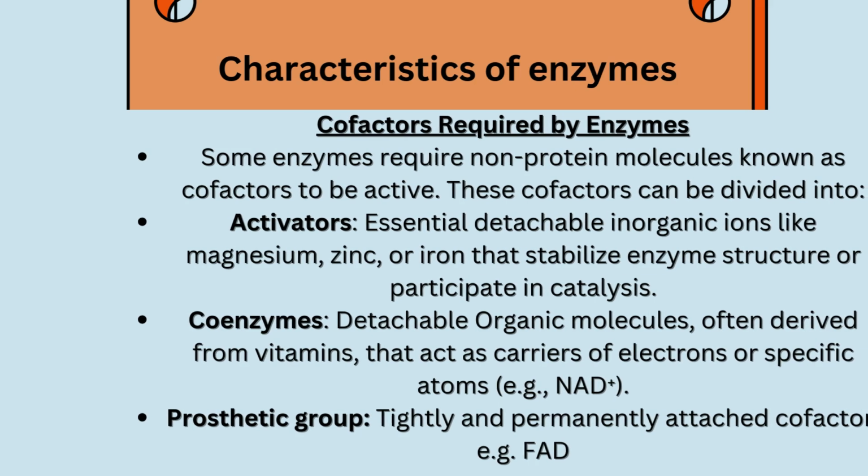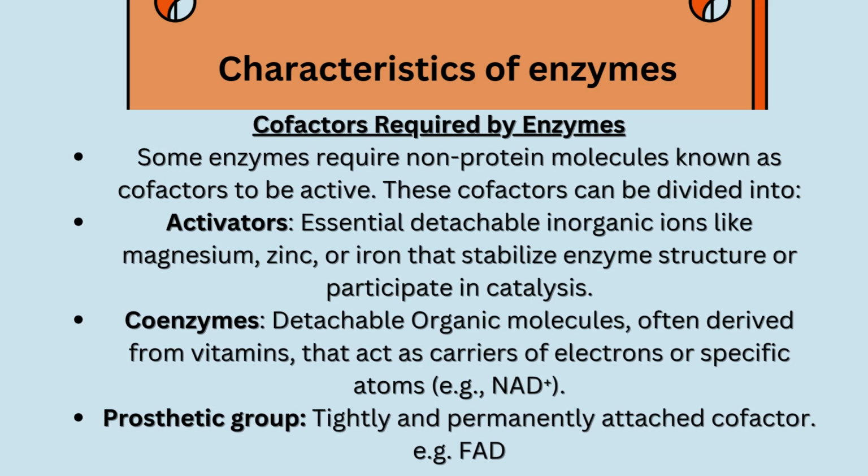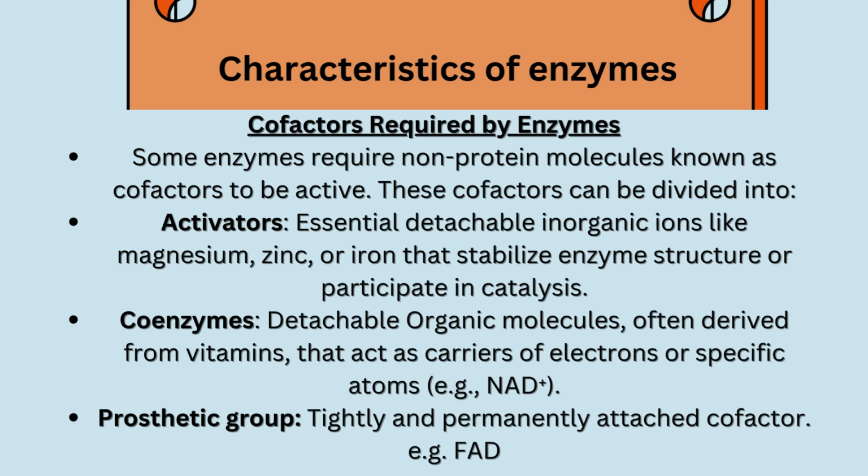Some enzymes require detachable inorganic ions as cofactor, called activator. For example, activity of salivary amylase is increased in the presence of chloride ions. If the cofactor is an organic molecule and tightly and permanently attached to the enzyme, it is called a prosthetic group. For example, flavin adenine dinucleotide or heme group, etc. If the cofactor is a detachable organic molecule, it is called a coenzyme. For example, coenzymes are NAD, coenzyme A, and vitamins A and C.